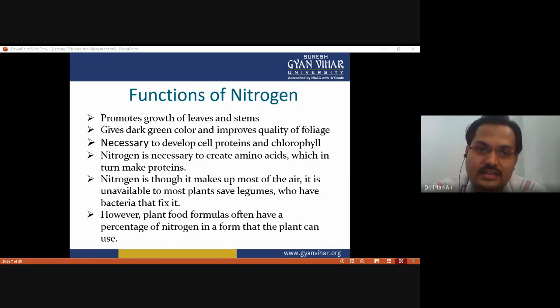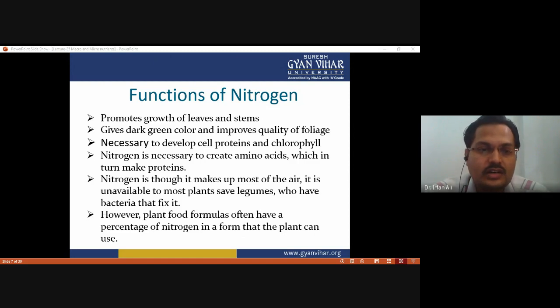Nitrogen is necessary to develop cell protein and chlorophyll. You know that nitrogen is the main component of proteins, because protein is made up of amino acids, and amino acids have an amine group in their structure, and this amine group requires the element nitrogen. Chlorophyll also requires nitrogen, and nitrogen is necessary to create amino acids, which in turn make proteins. Nitrogen makes up most of the air, so it is present in the atmospheric air.